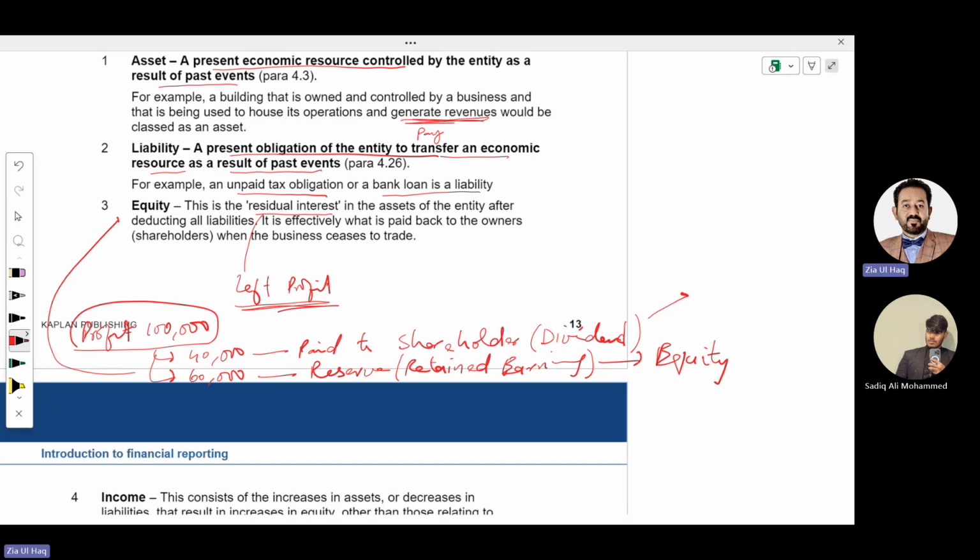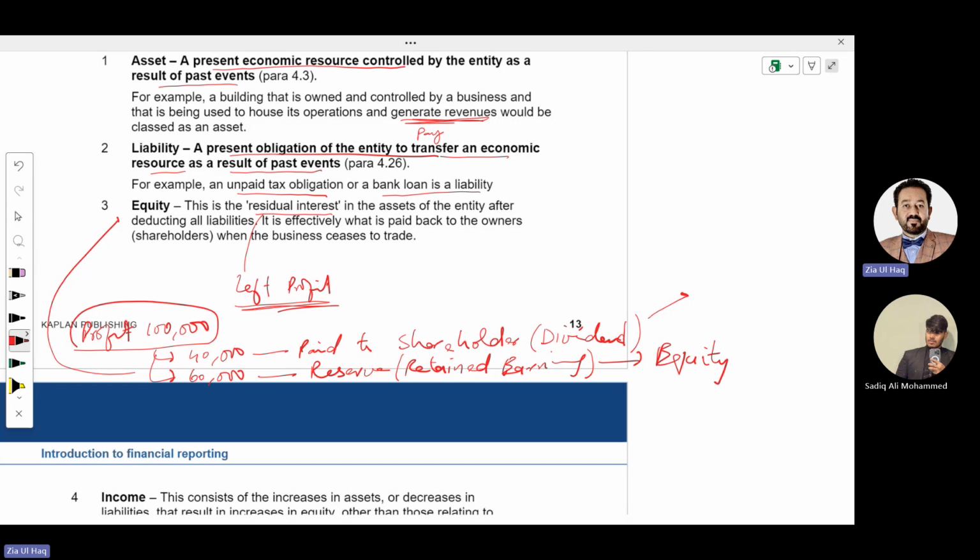So this is a residual interest, meaning the residual in the assets of the entity after deducting all liabilities, meaning paying expenses. It is effectively what is paid back to the owner shareholder when the business ceases to trade. This will be paid to the owner when business will shut down, business will close its operation. Until then, business will keep this within the business.